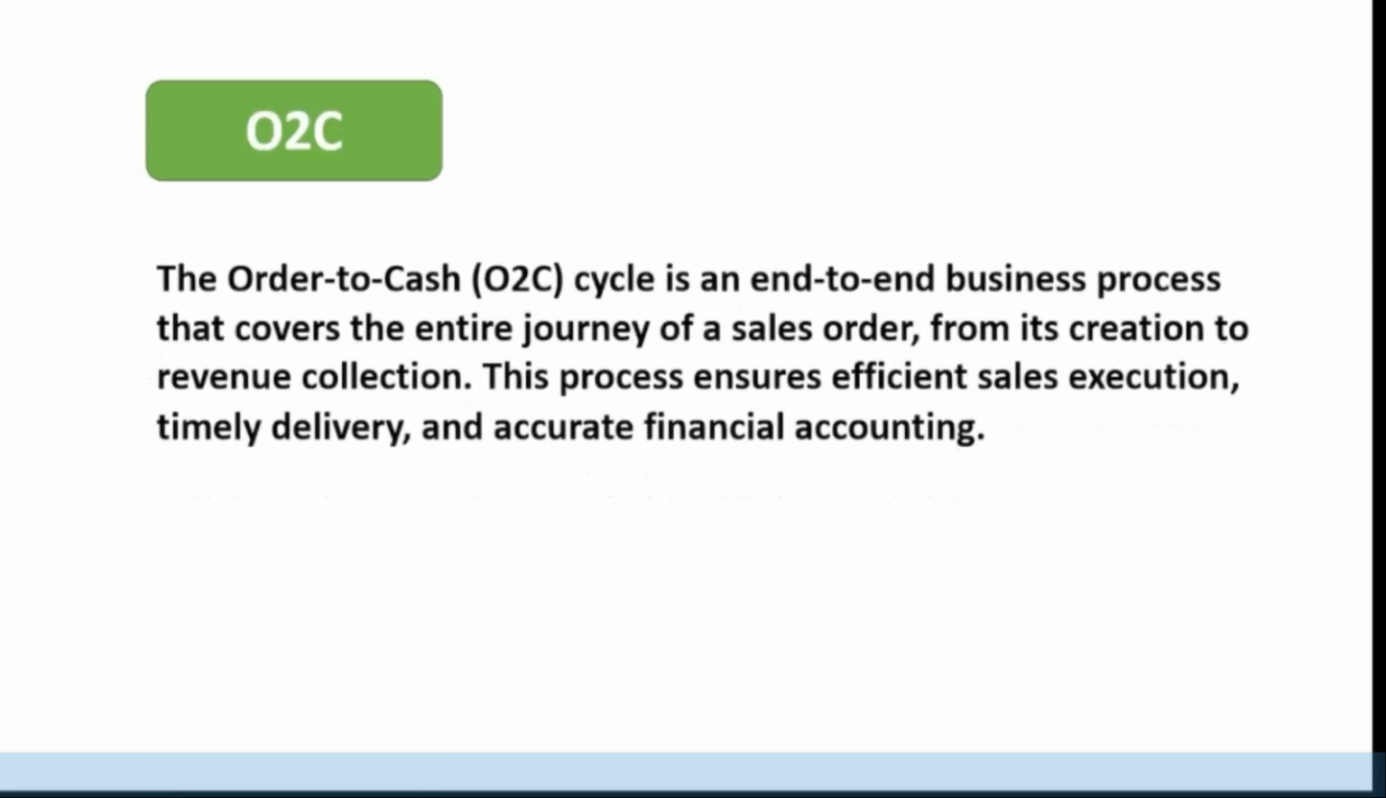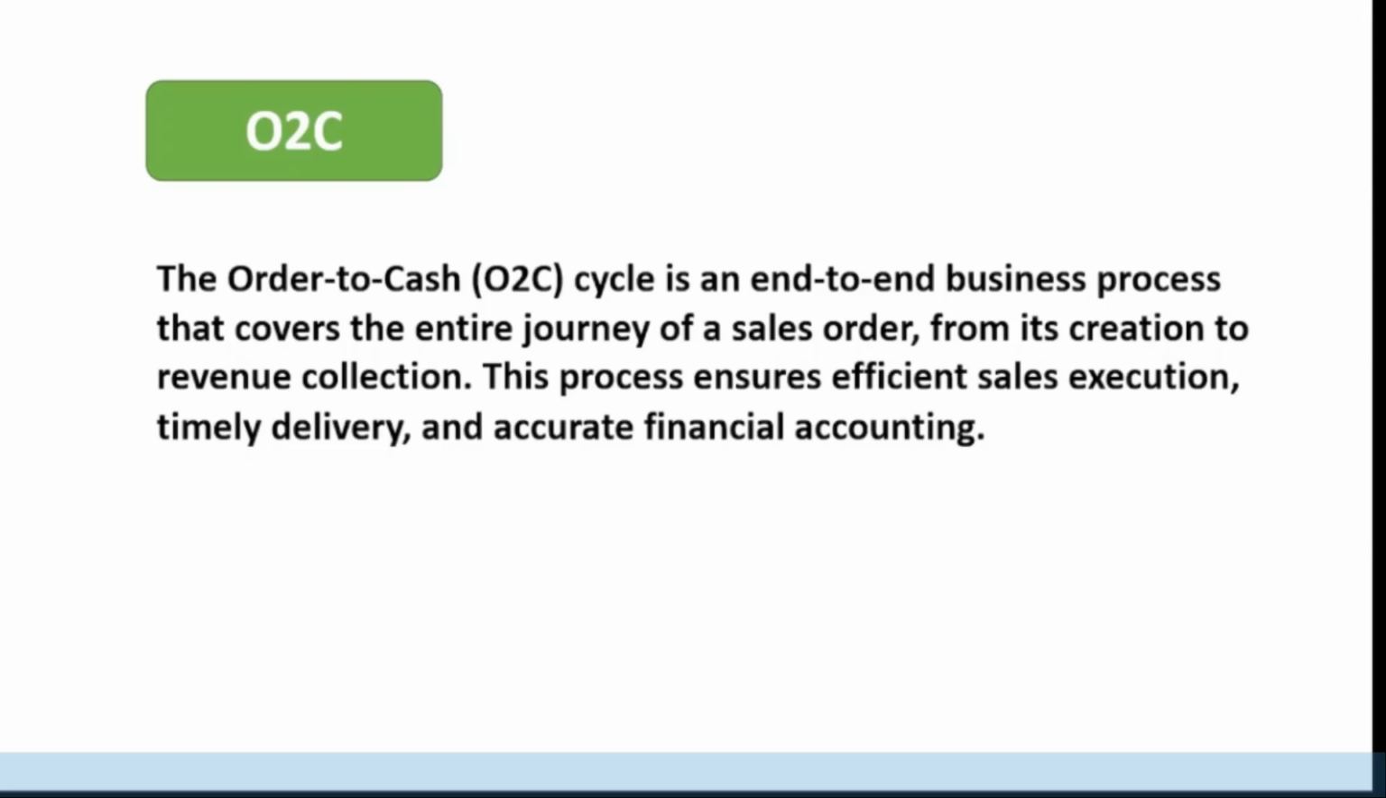So, what is order to cash? The order to cash cycle is an end-to-end business process that covers the entire journey of a sales order from its creation to revenue collection. The process ensures efficient sales execution, timely deliveries, and accurate financial accounting.